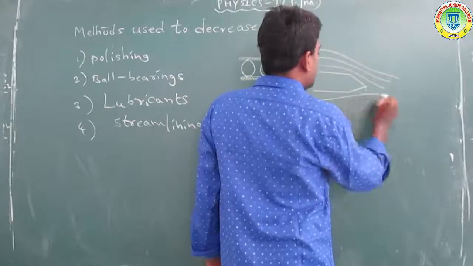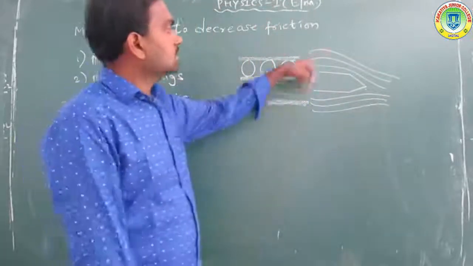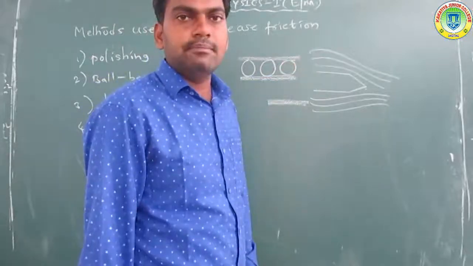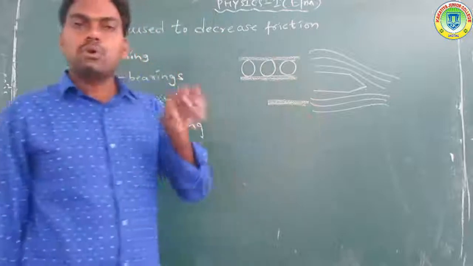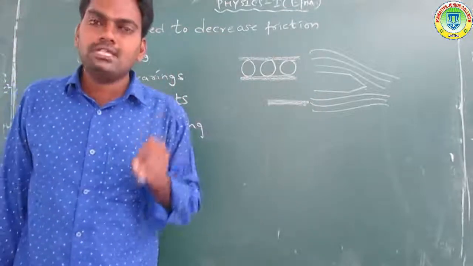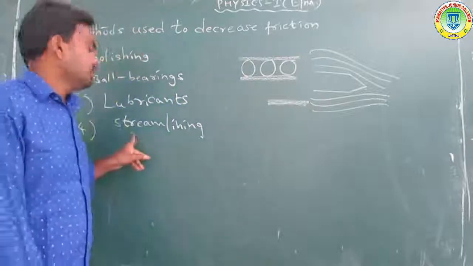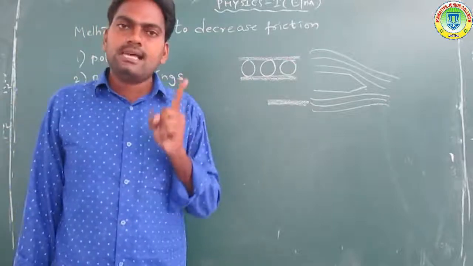The streamlined flow of air reduces the friction due to the air. So streamlining is one of the methods.